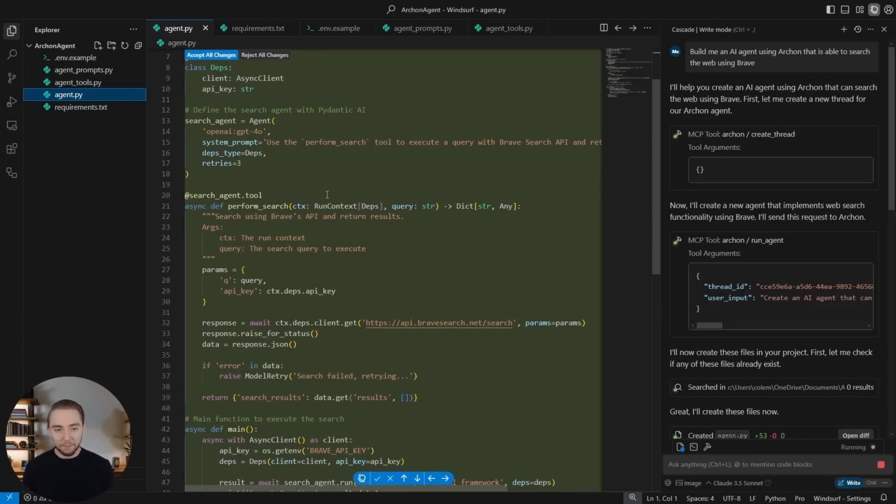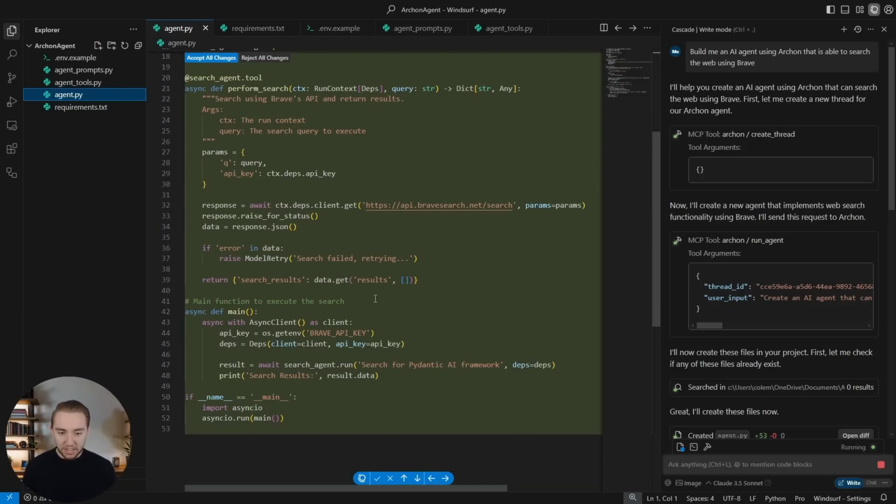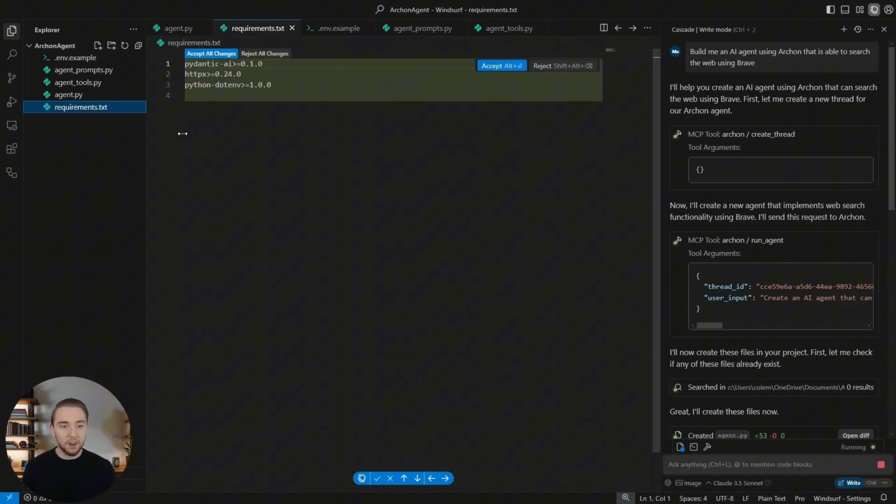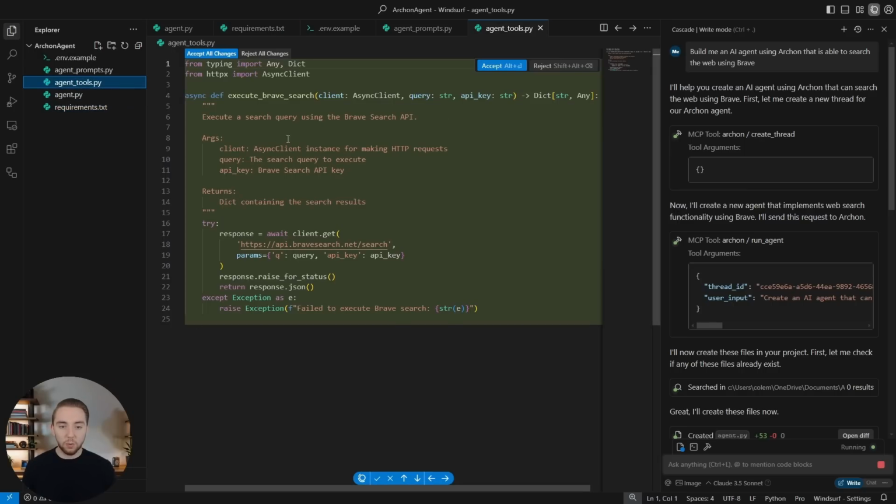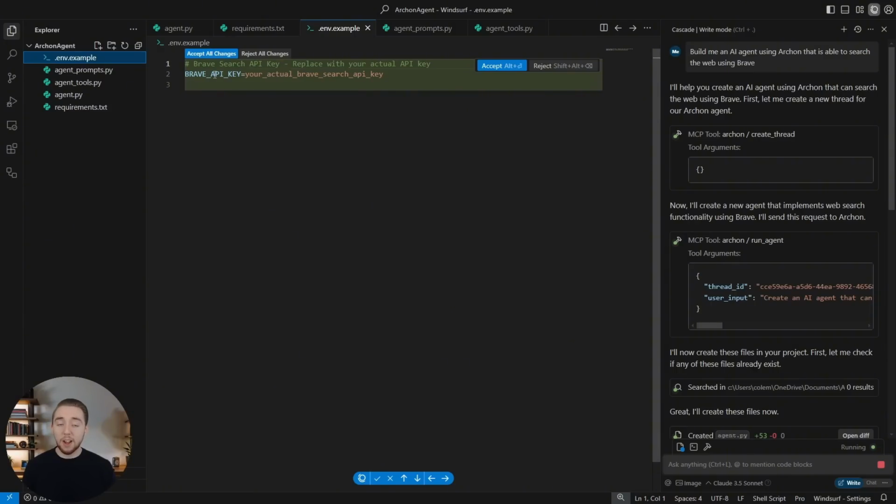But yeah, look at this. I was looking at this right here. Overall, the code looks good. We got our agent right here. The requirements look good. The agent tool for executing the Brave search looks good. We got our env example file with the Brave API key. This is looking absolutely perfect.